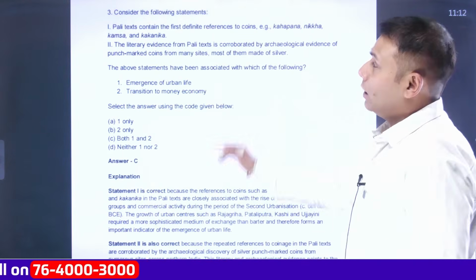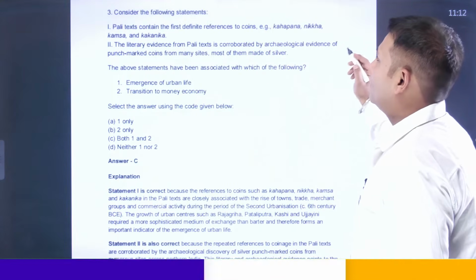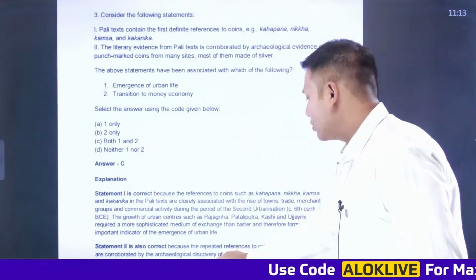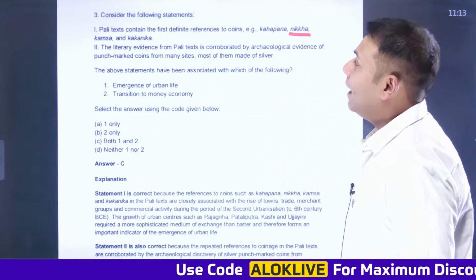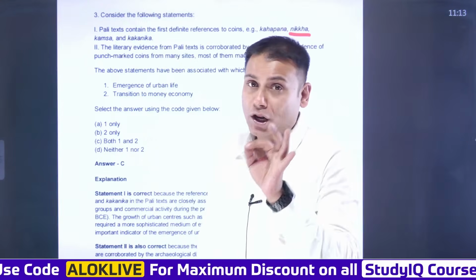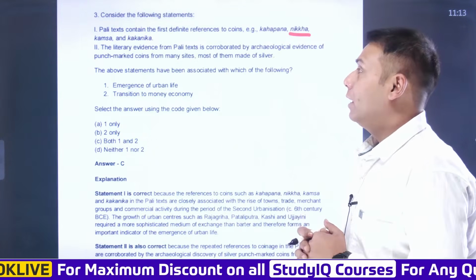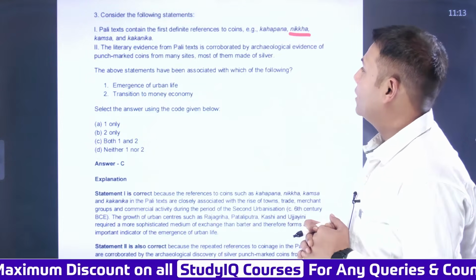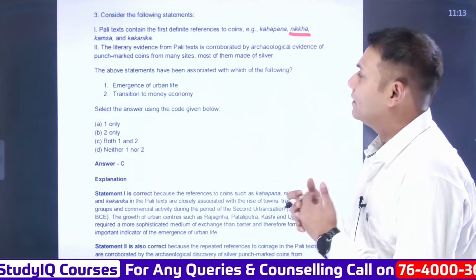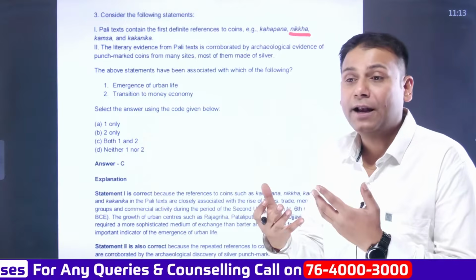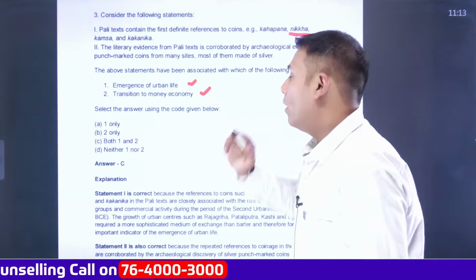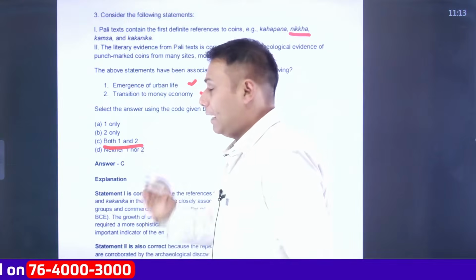The Pali text contained the first definite reference to coins such as Kahapana, Nikha, which is also referred to as Nishka. Nishka was nothing but the gold coins, Kamsa and Kakanika. So please remember the terminologies. These are the punchmark coins. The literary evidence from the Pali text is corroborated by the archaeological evidence of the punchmark coins from many sites, most of them made of silver. So what does this above statement narrate? Emergence of urban life, transition to money economy. Both the statements are correct.